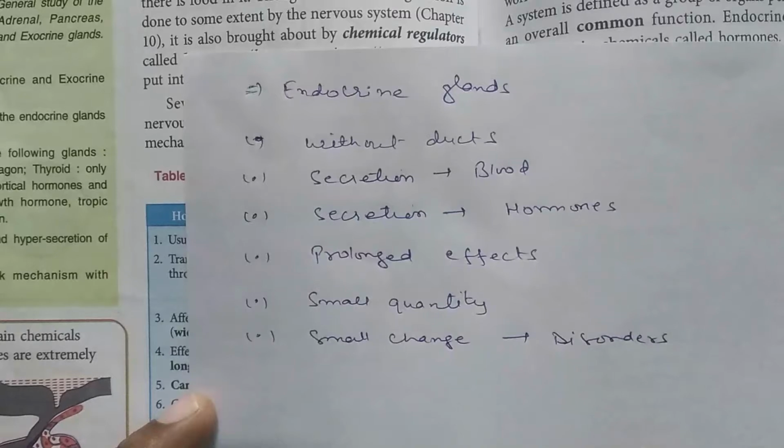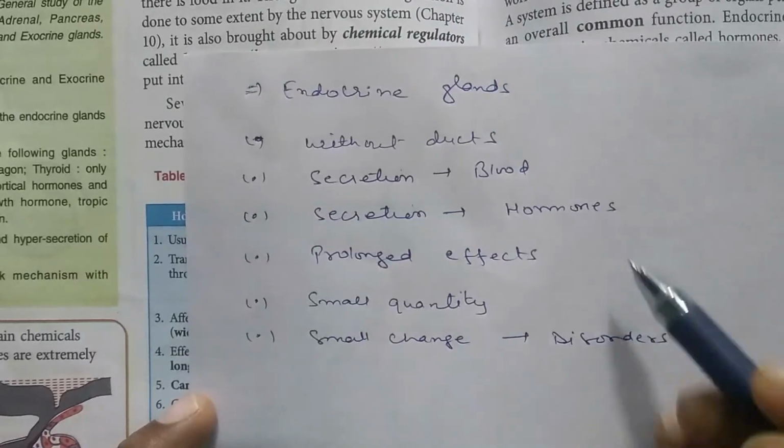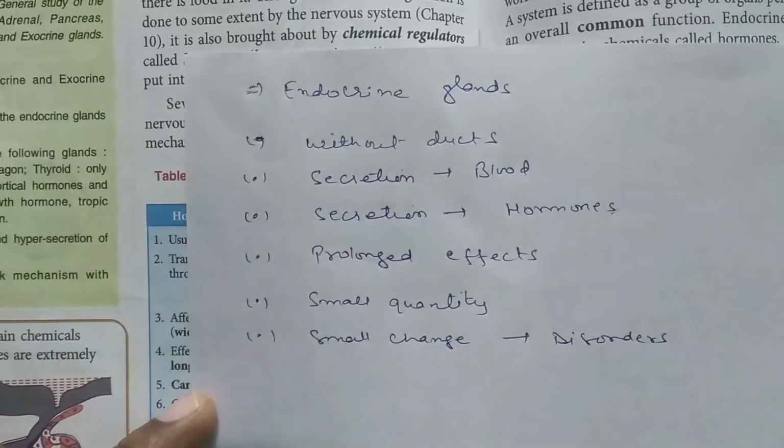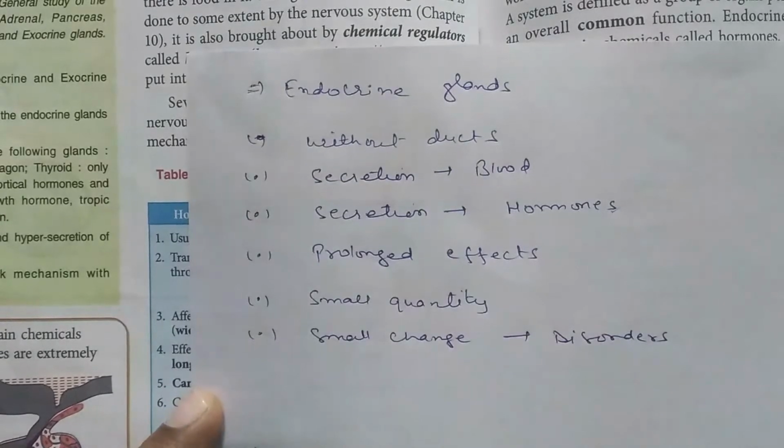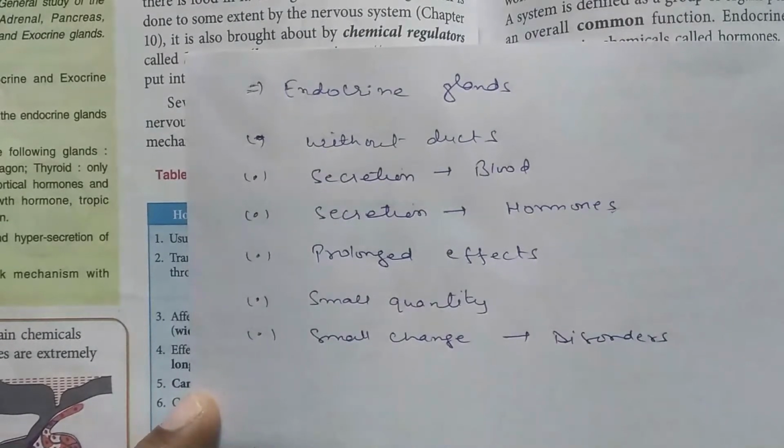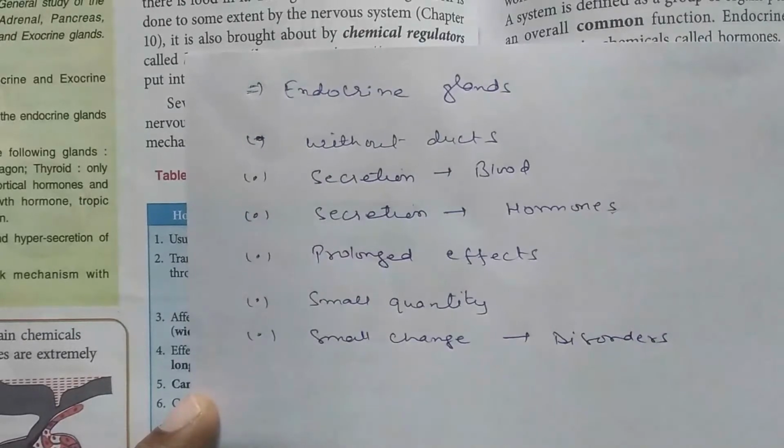Now what kind of secretion do they generally produce? They generally produce hormones or chemical messengers in the body. They show a prolonged effect. Although they are not stored for a long time, in comparison to the exocrine glands they show a prolonged effect, and they are released in a small quantity by a particular gland.